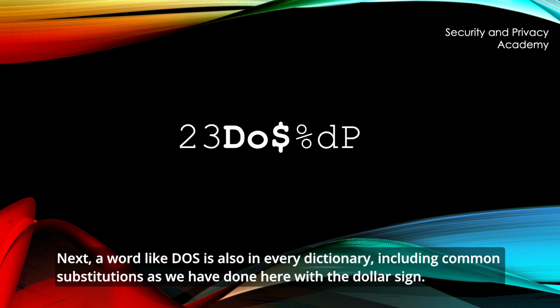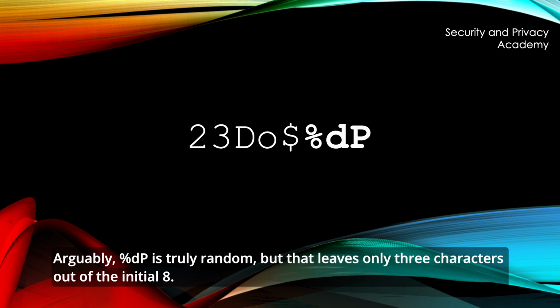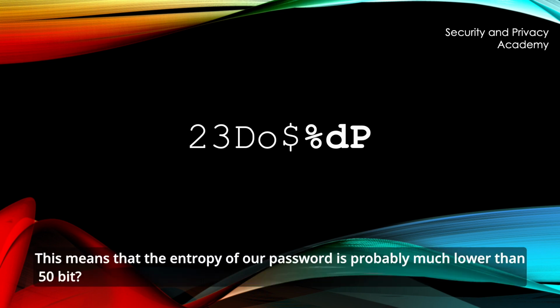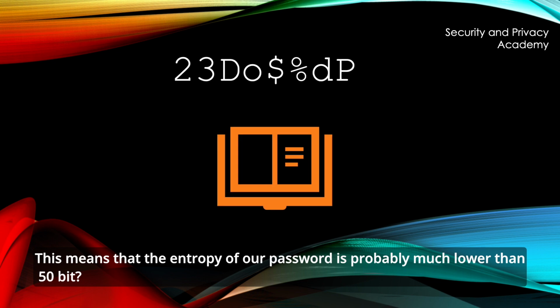Next, a word like DOS is also in every dictionary, including common substitutions as we have done here with the $ sign. Arguably, %DP is truly random, but that leaves only 3 characters out of the initial 8. This means that the entropy of the password is probably much lower than 50 bit.